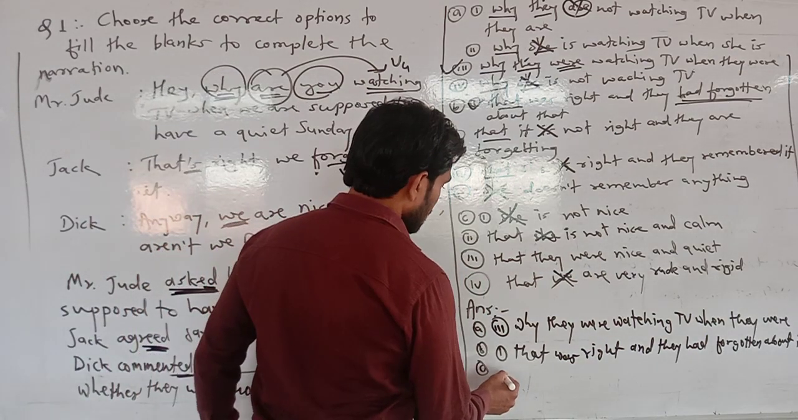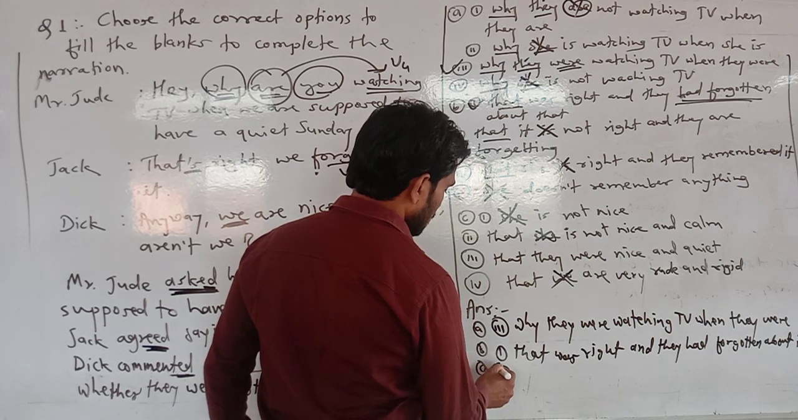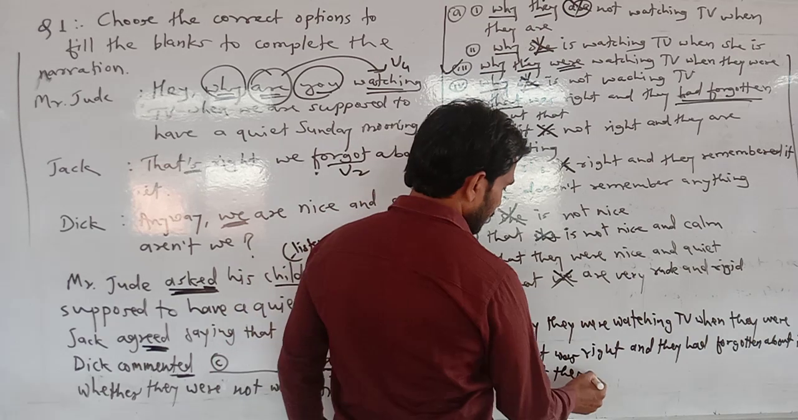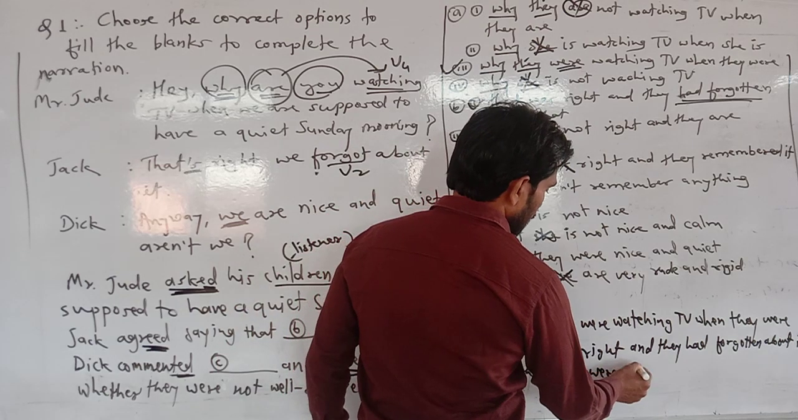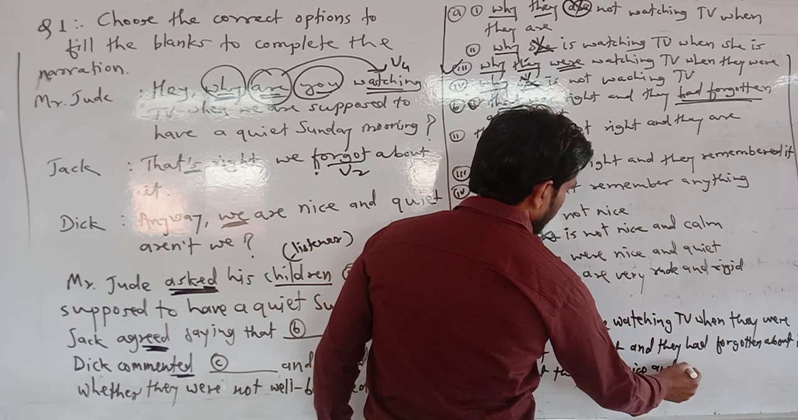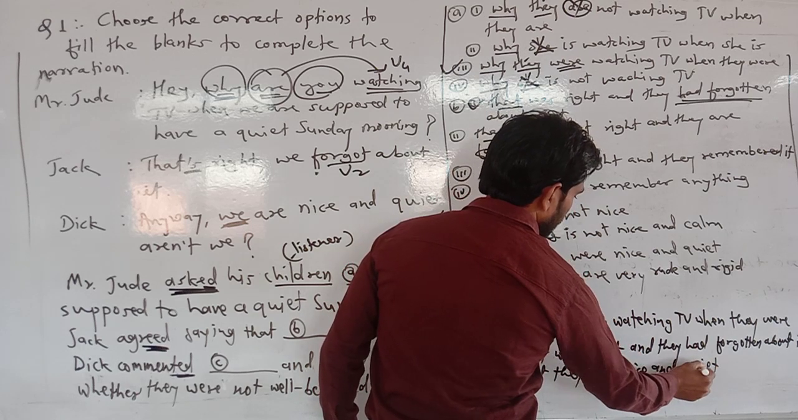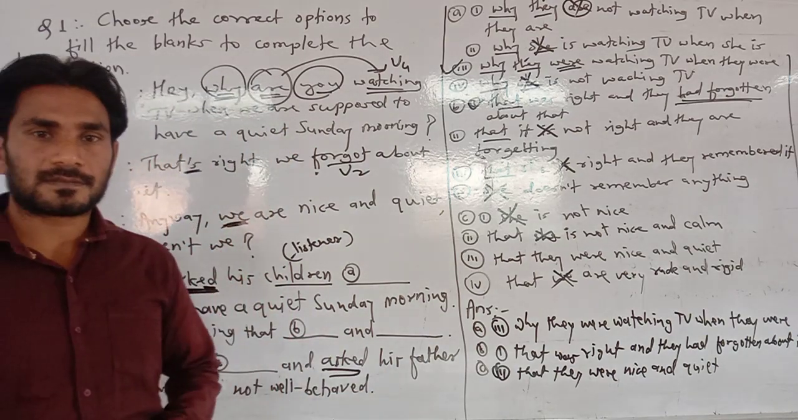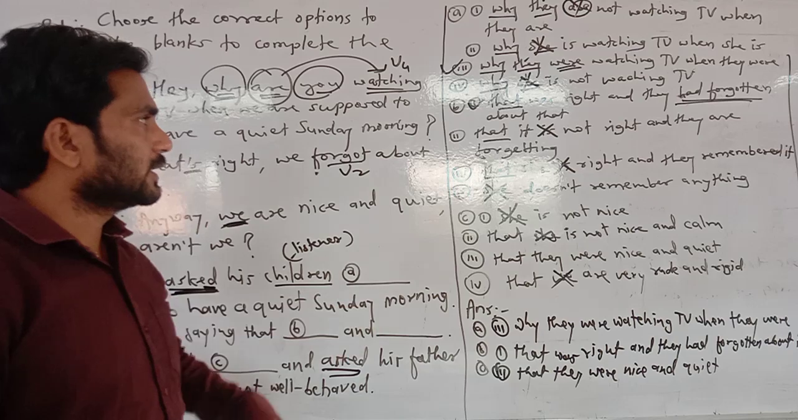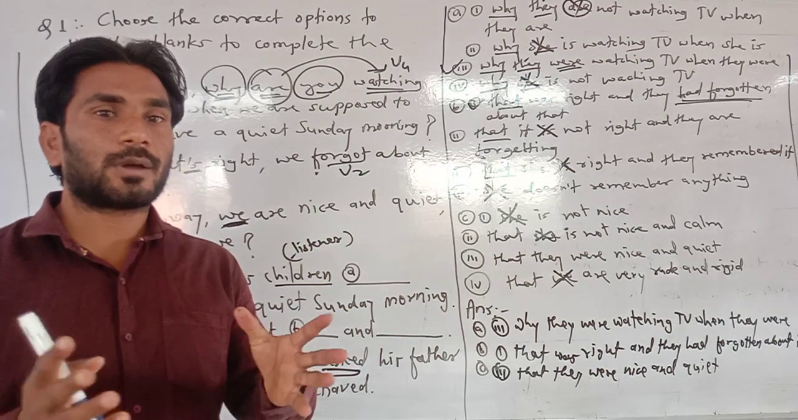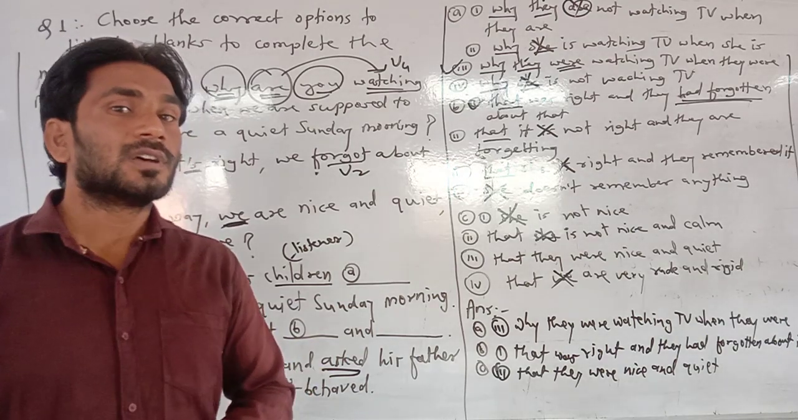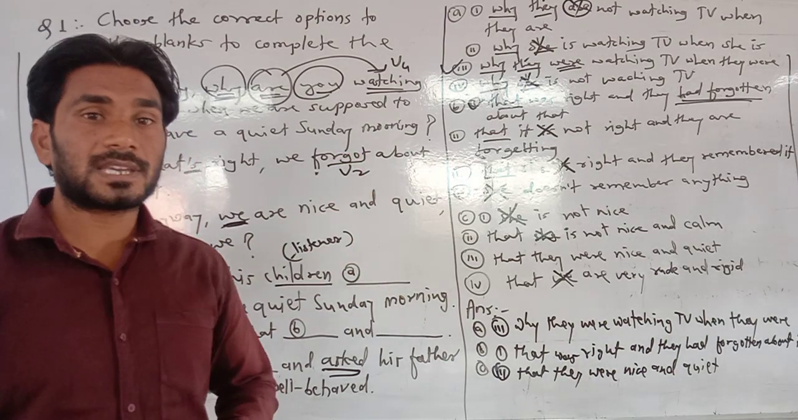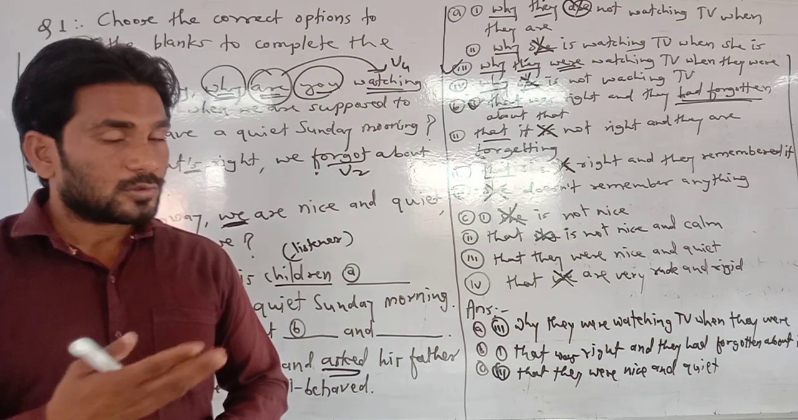Easy one. Okay. So what is the correct answer? Third option: that they were nice and quiet. Yes. So this way you have to write down the answers. Got it here? Do write it in your copy fast. If you have any query, just write it down below or comment on it. Okay. Do write fast.